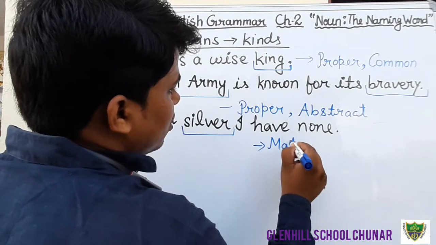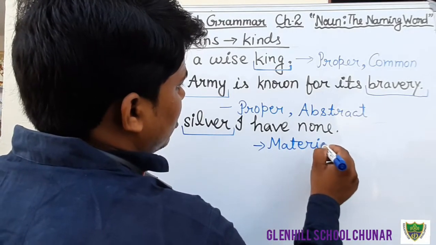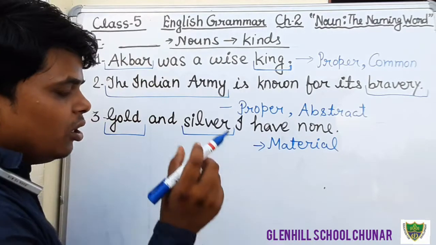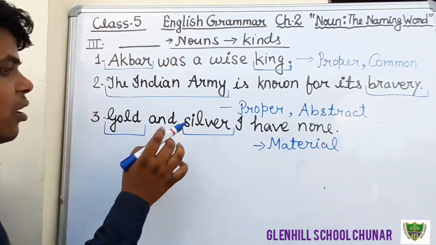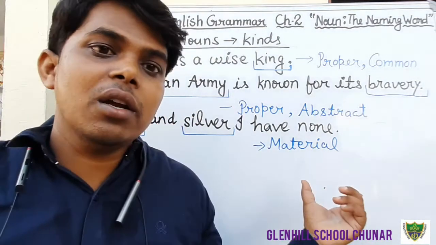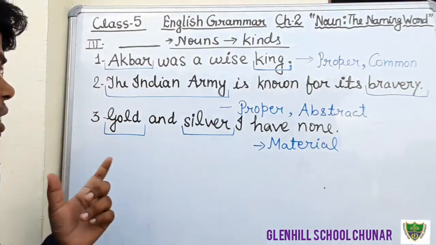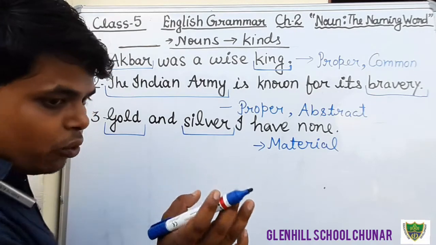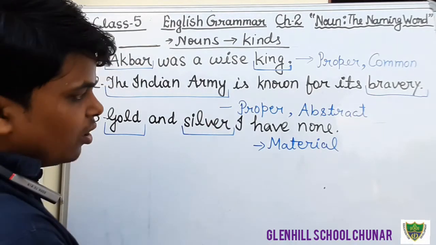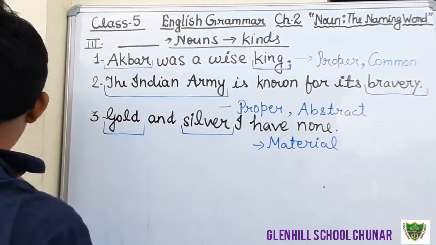Okay, students, just write down gold and silver here. These are material nouns. By gold we can make so many ornaments, and by silver we can also make so many ornaments.